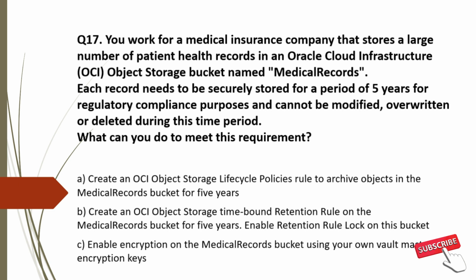Now analyze the options. Option A. Create an OCI object storage lifecycle policy rule to archive objects in the medical records bucket for 5 years. Object storage lifecycle policy is used to move objects between different storage tiers to save cost. This won't help you for the scenario stated here. So incorrect choice.